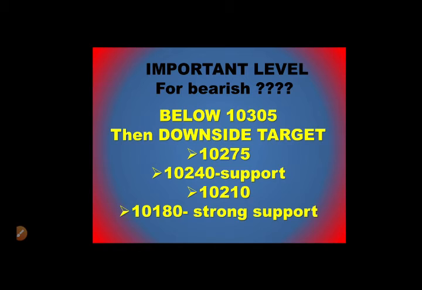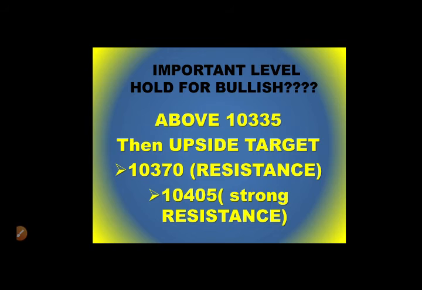Again 10,214 acts as some support. Below that you can go for the targets of 10,210 and 10,118. The 118 is the strong support at the lower level, right? For a bullish trend, as I mentioned earlier, above 10,335 the targets will be 10,317 and 10,405.